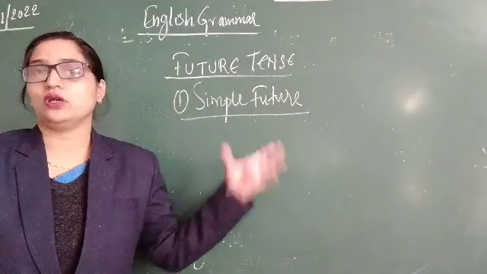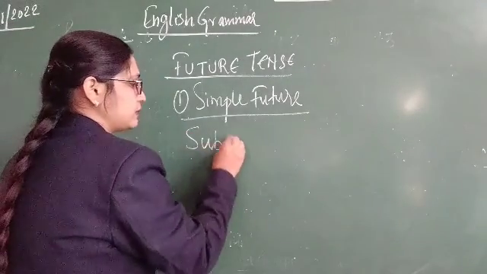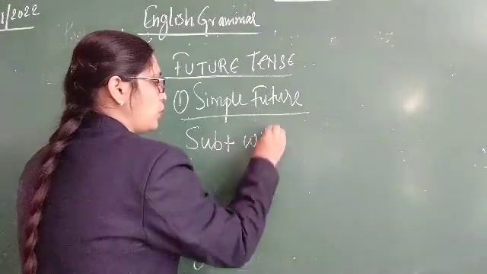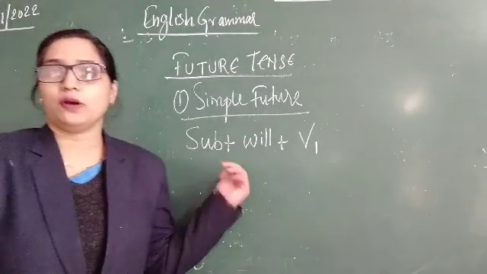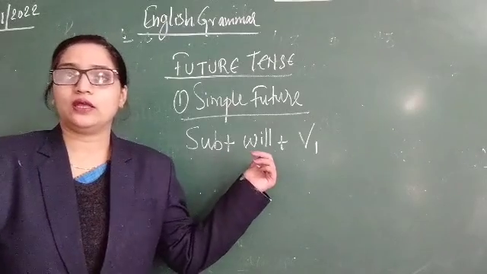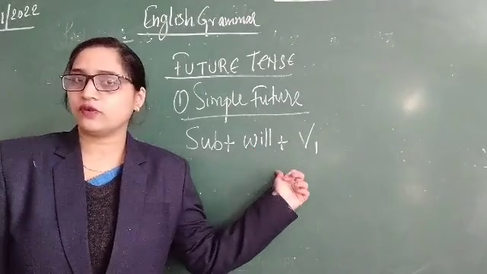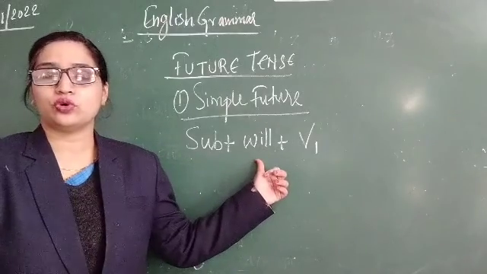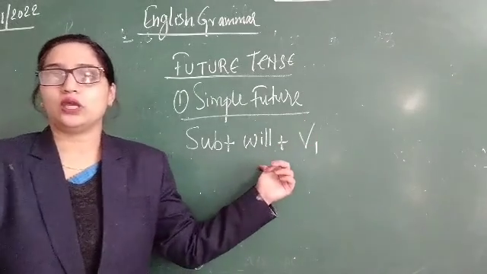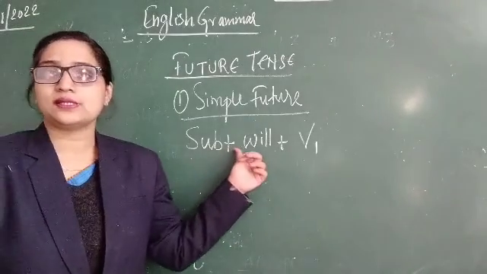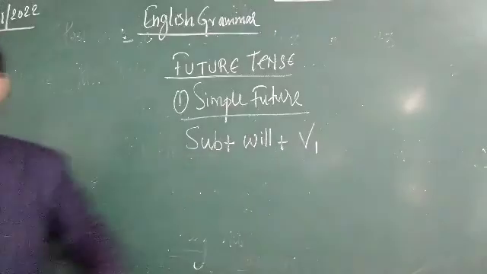Simple future, its structure is very simple, that is subject plus will plus first form of the verb. Okay, will here we are using, that is also an auxiliary verb that we are using to show the action that will happen in the future. Okay, so subject plus will plus first form of the verb.